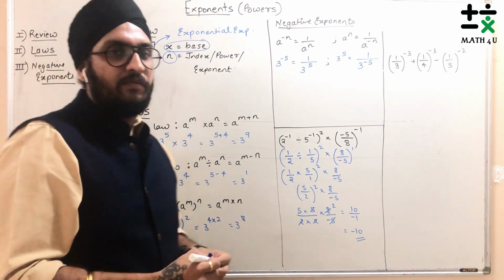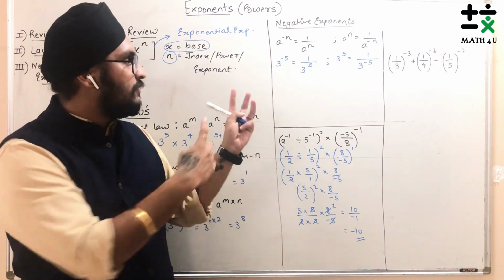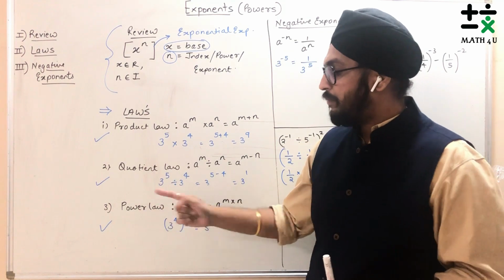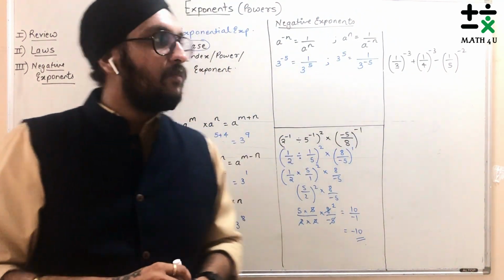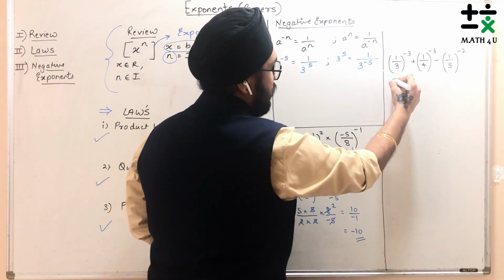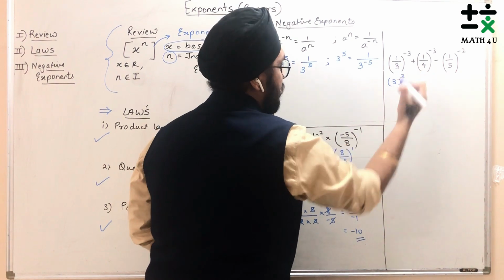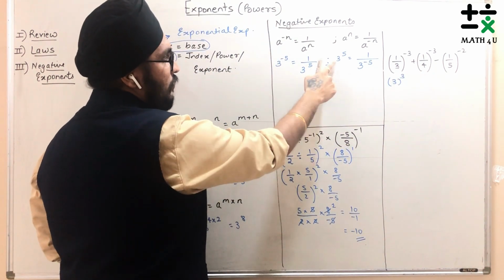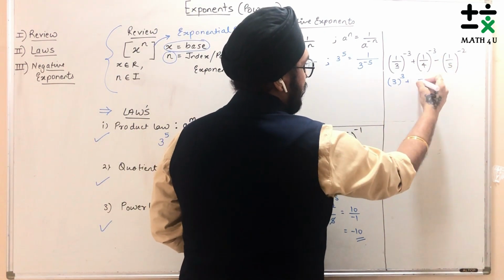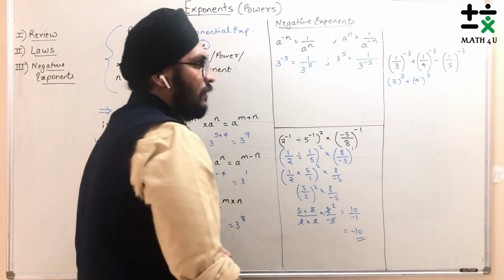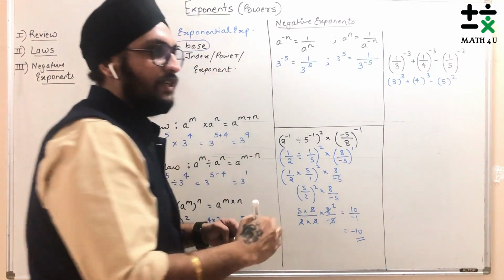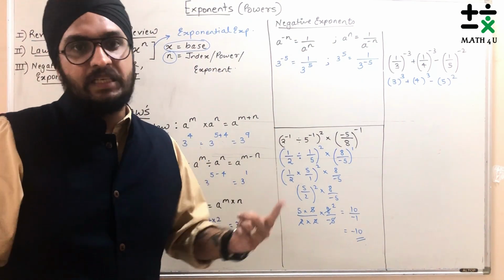So that's how you will solve with the help of your laws of negative exponents, laws of exponents which is nothing but your product, quotient and power law. Correct? There's one more sum written on the board, which is that one. Let's solve it together. Suppose there is 1 upon 3 raised to minus 3. So this will be nothing but 3 raised to 3. This one, this law. Correct? So next will be suppose 1 upon 4 raised to minus 3. This will be 4 raised to 3. And the next one is minus 5 raised to 2, because I have changed the reciprocal and made the negative power positive.